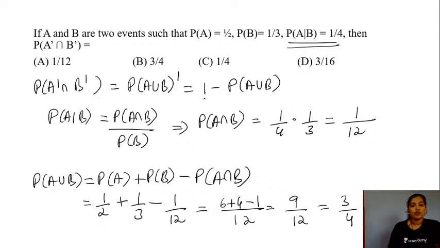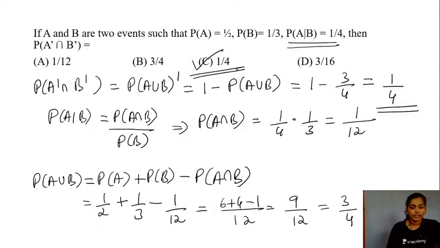We need the value for probability of your event A complement and B complement, which is now equal to 1 minus probability of A or B. So this will be equal to 1 minus 3 by 4 and the required answer is 1 by 4 here. So your option C is the right answer for the given question.